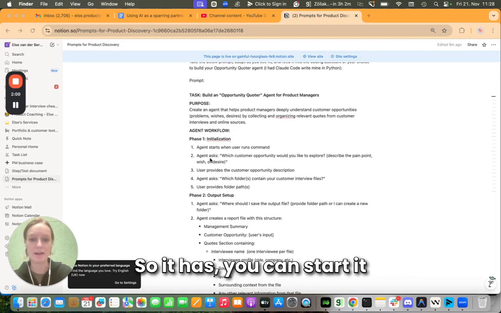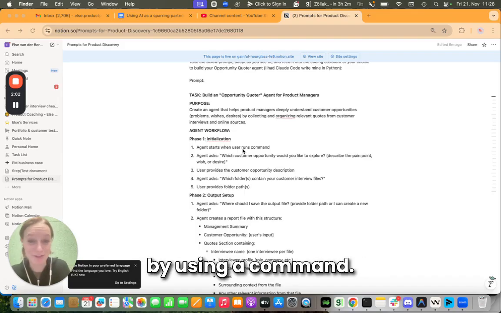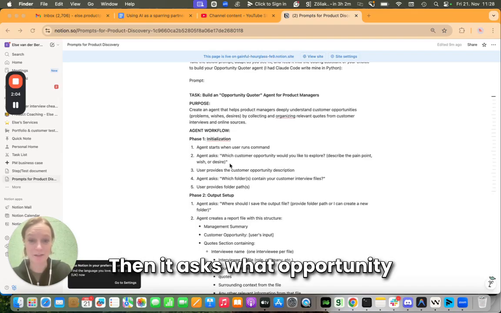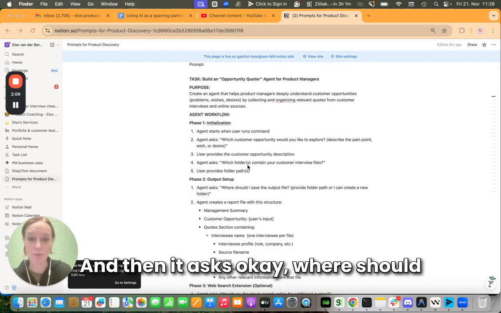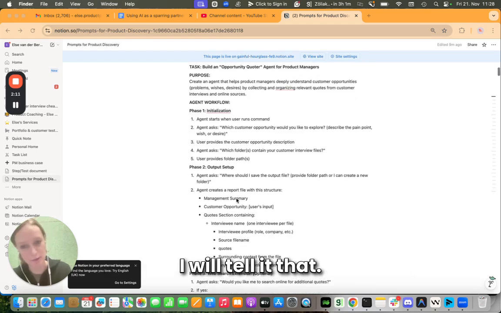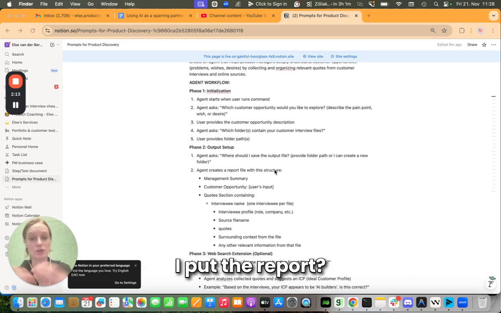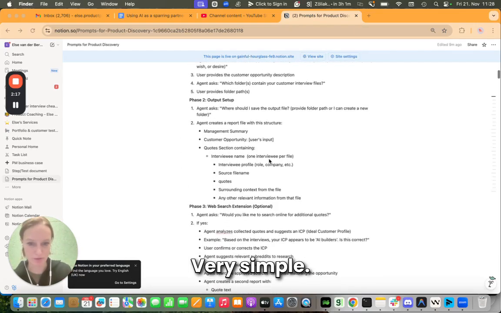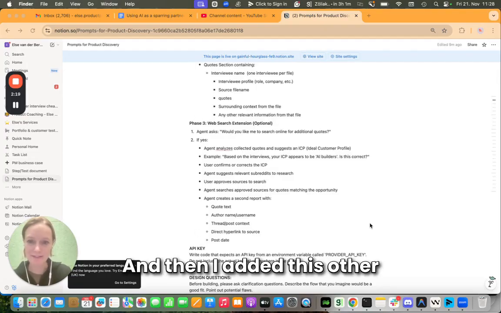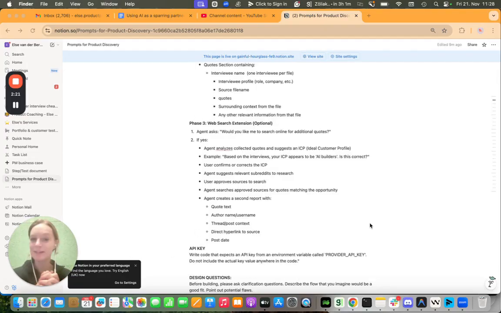So you can start it by using a command, then it asks what opportunity do you want to explore. I will tell it that, and then it asks, okay, where should I look to read your interviews? I will tell it that. Then it asks, where should I put the report? I'll tell it a path. Then it creates this report. Very simple.